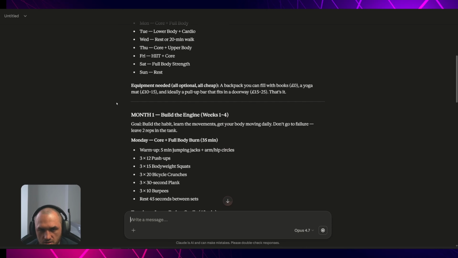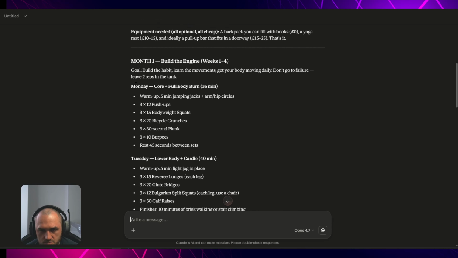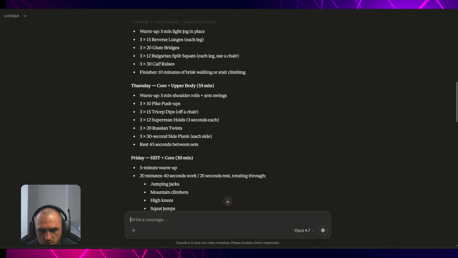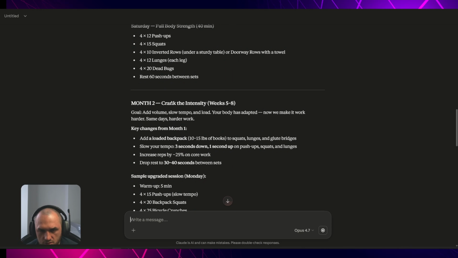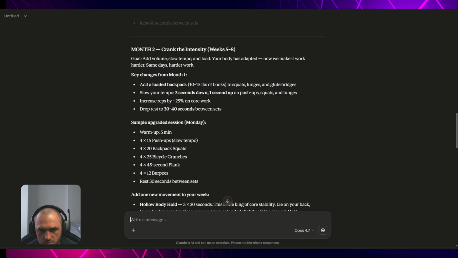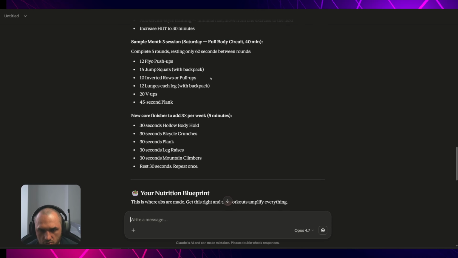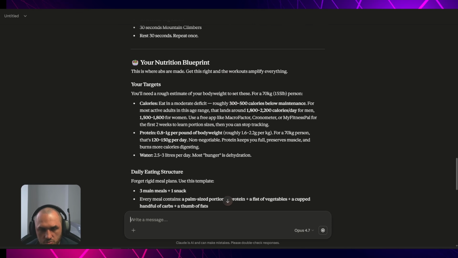Equipment needed: a yoga mat. We have our full body burn, bicycle crunches, all of the things that we can do at home. Thursday, some heat here, everything looks easy. Here we're going to crank the intensity, loaded backpack and so on. Month 3. And now we have a nutrition blueprint.